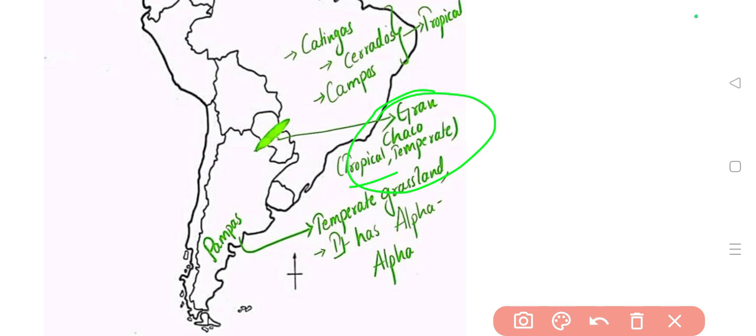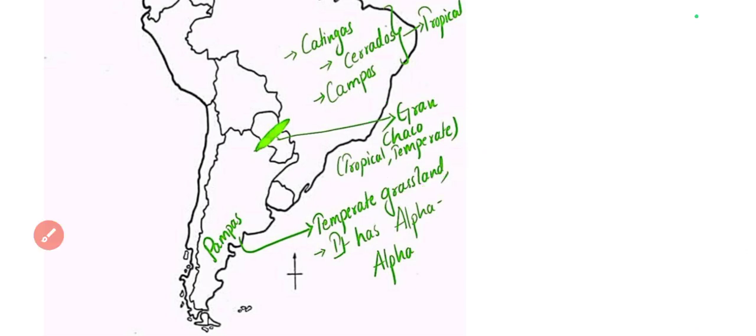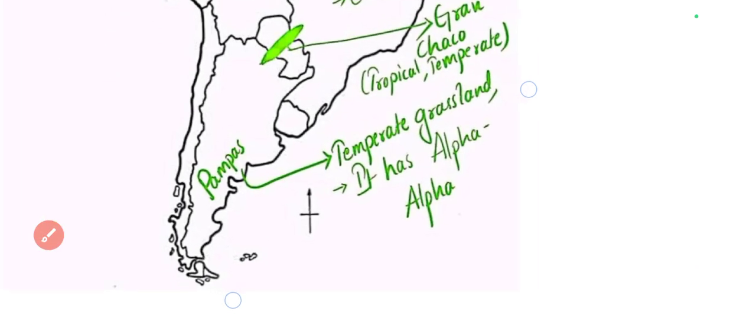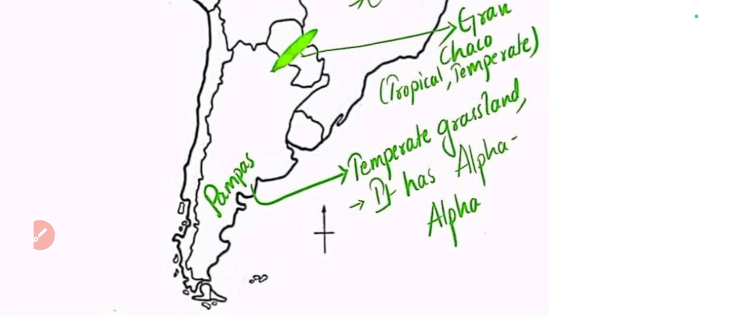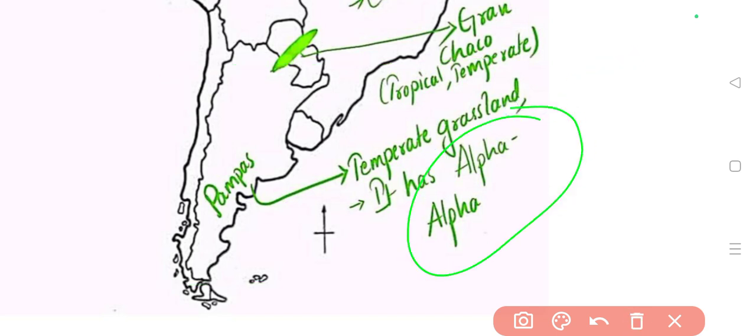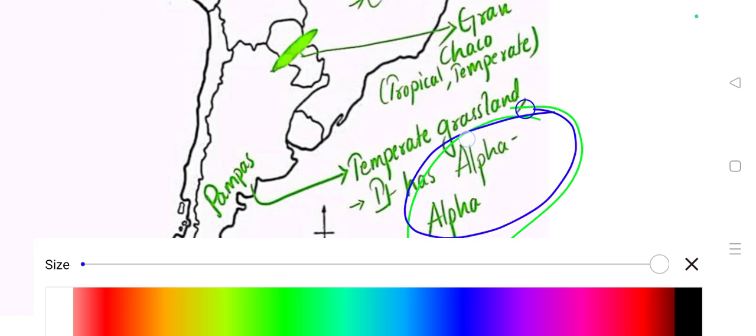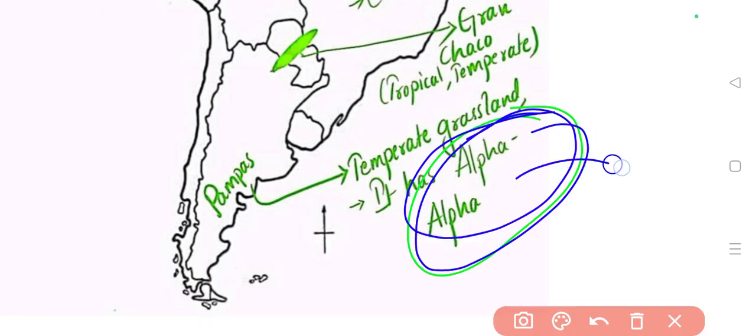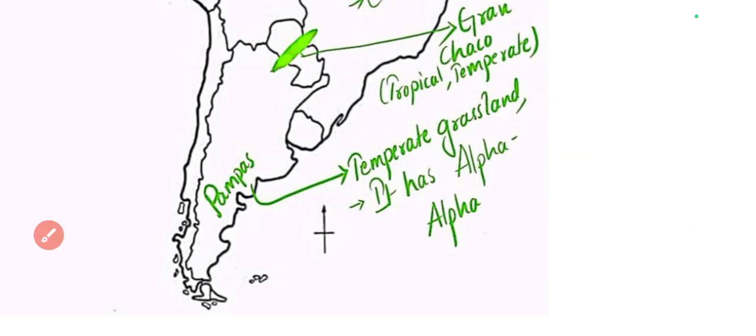Okay, I'm hoping that you have understood. Now let's look at the last important grassland of this particular country, that is Pampas. Pampas is a temperate grassland. As it is below the Tropic of Capricorn, in the temperate zone, this can be treated as a temperate grassland, and it is famous for a grass named alfalfa. This is important. This is highly nutritious.